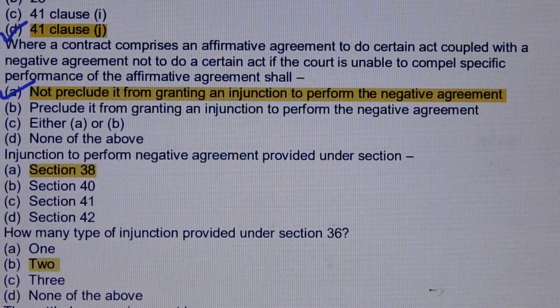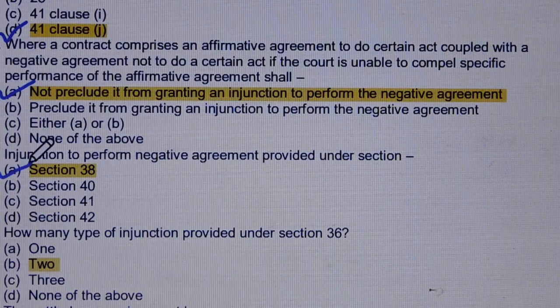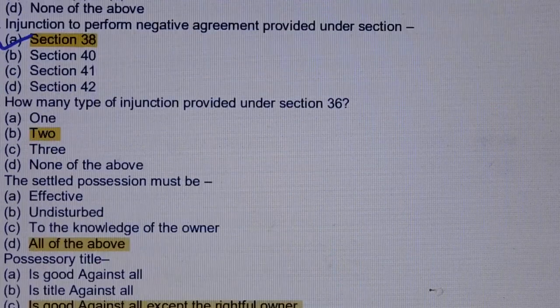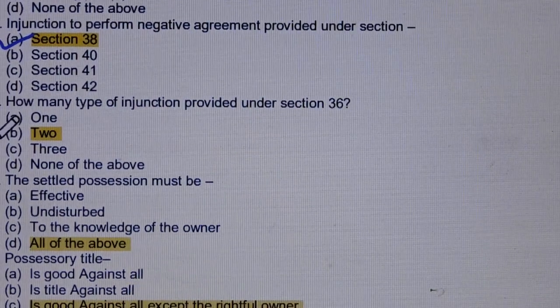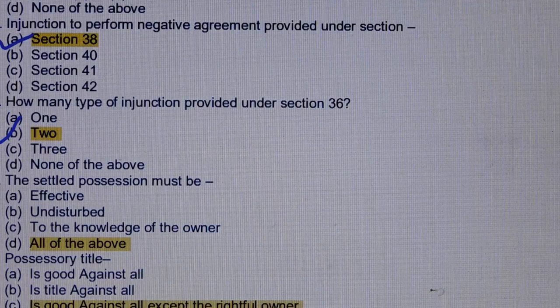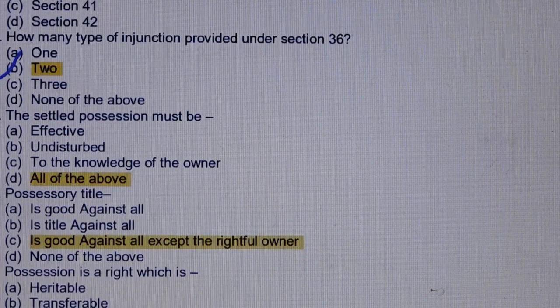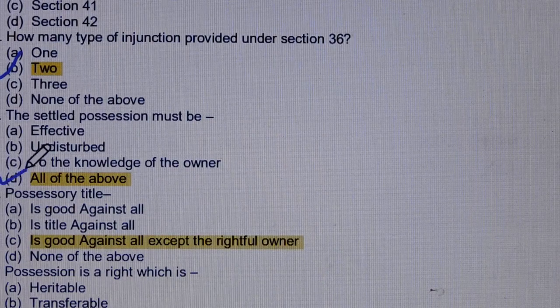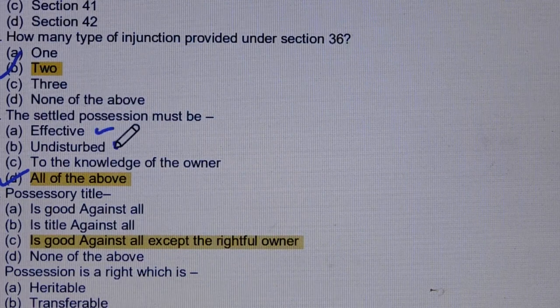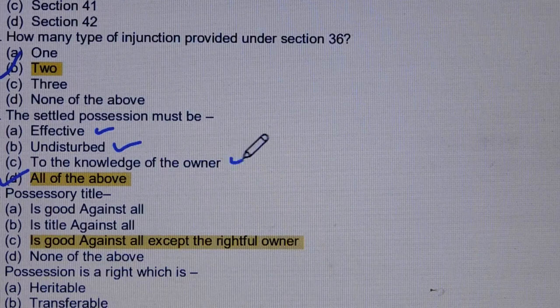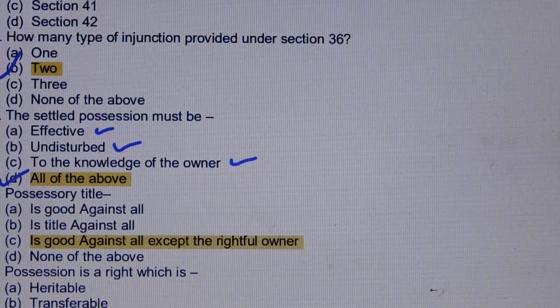Question number 117. Injunction to perform negative agreement provided under section. Answer is option number A, section 38. Question number 118. How many type of injunction provided under section 36? Answer is option number B, two type of injunction. Question number 190. The settled possession must be. Answer is option number D, all of the above. Means option A, effective, option B, undisturbed, option C, to the knowledge of the owner, all of the above.